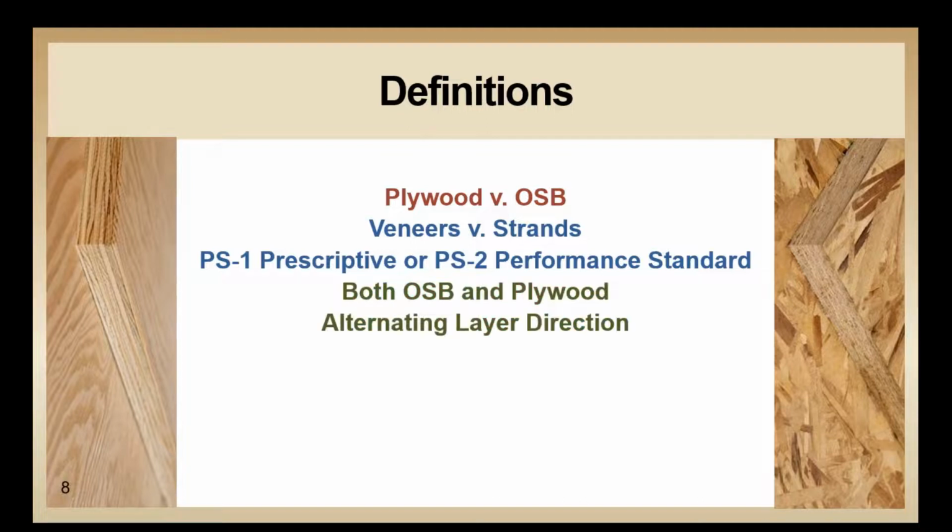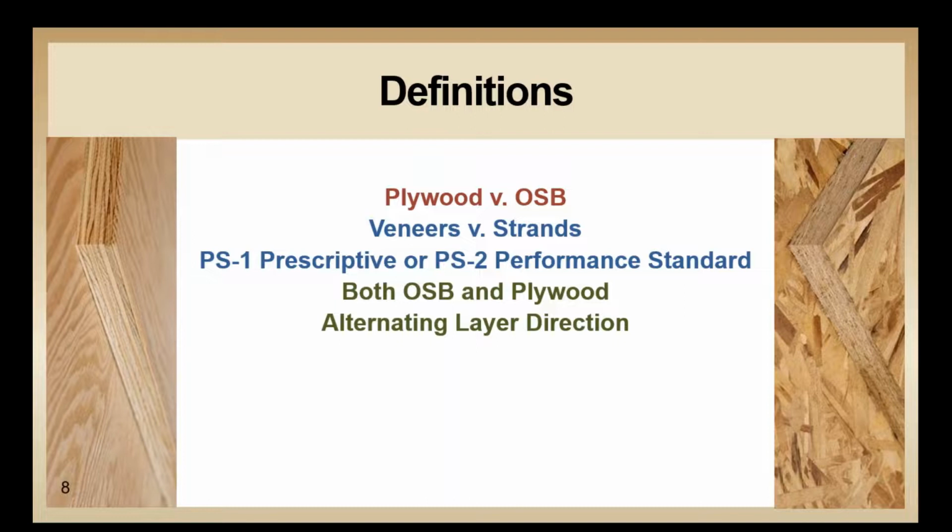A lot of people don't realize this, but OSB is made of layers or strands, just like plywood has layers. They have layered veneers in plywood, there's strands in OSB. That's really the main difference. These layers are oriented in alternating directions that give panel strength in both directions, with the strongest direction typically oriented in the long direction of the panel.